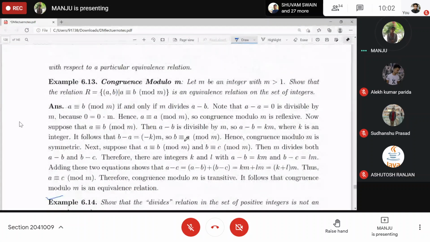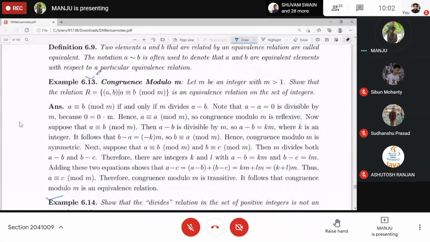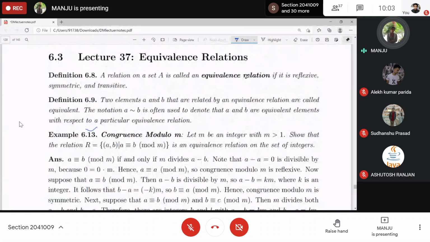This one was done, I think. As far as I remember, this congruence modulo M was done, right? Yes, ma'am. Is this done? Yes, ma'am. Can you confirm me? So we discussed equivalence relation.